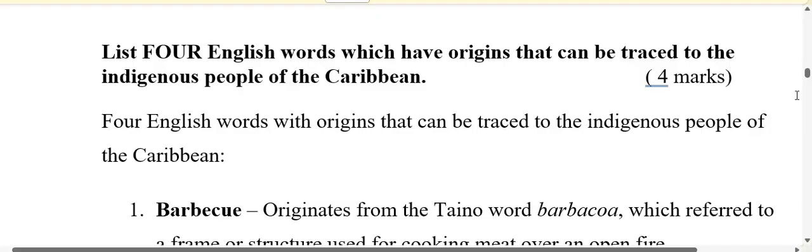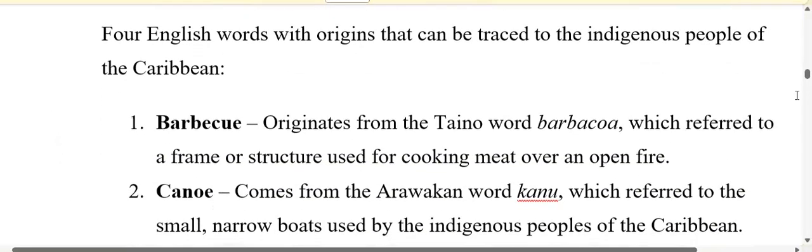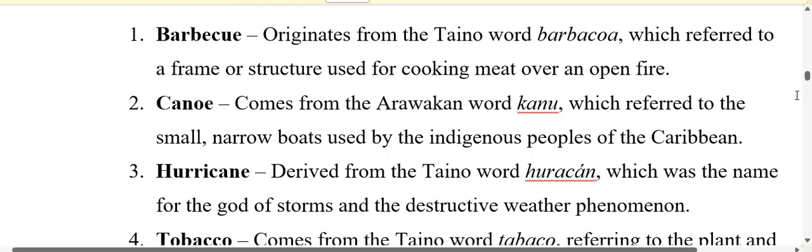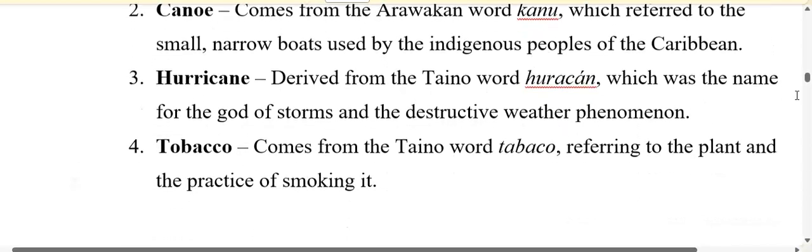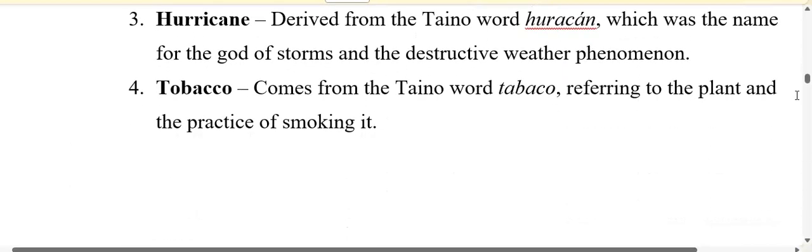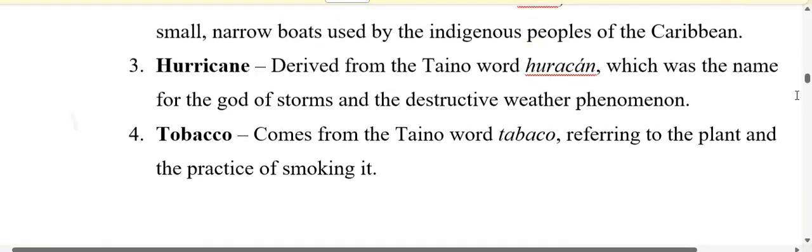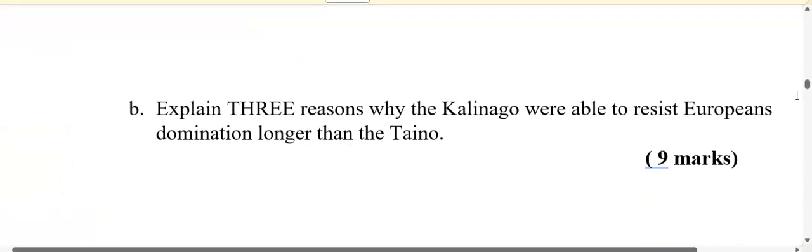Four English words with origins that can be traced to the indigenous people of the Caribbean are, so I have barbecue, and this was a Taino word. I have canoe, I have hurricane, and tobacco. And there are many other words that you could write. This list is just 4 words that I came up with. All right, so that's easy 4 marks.